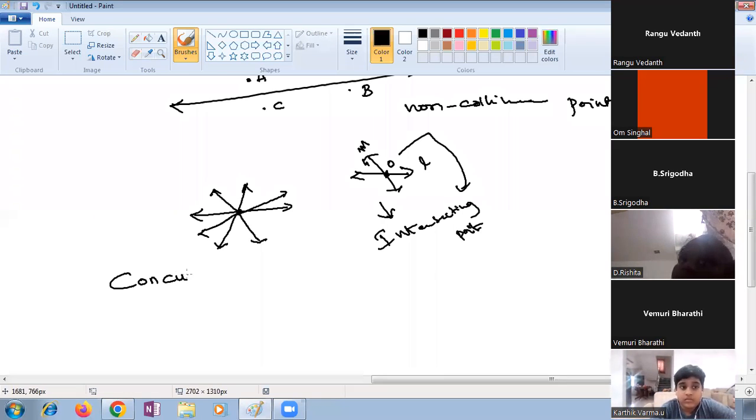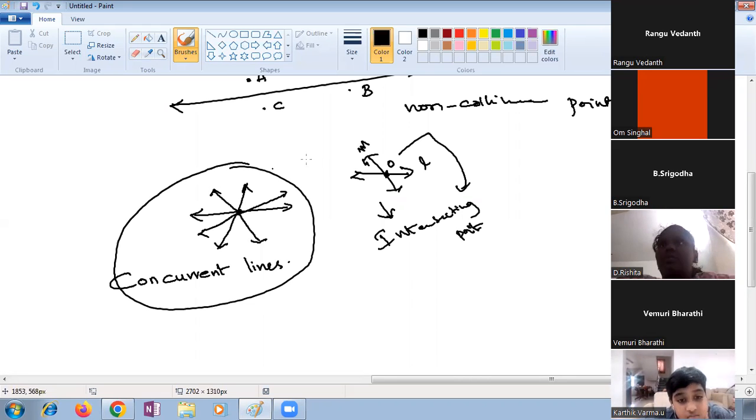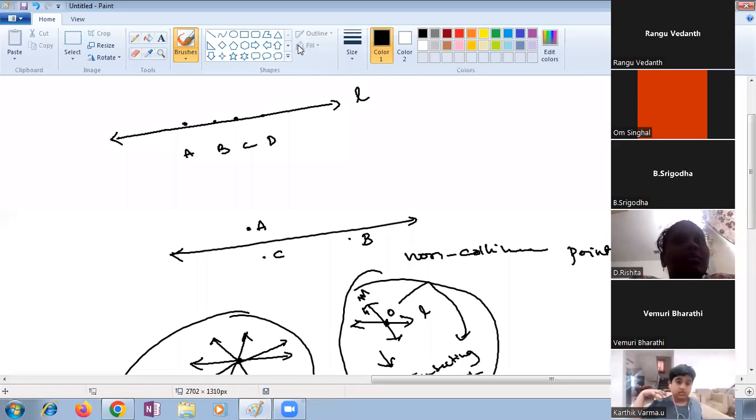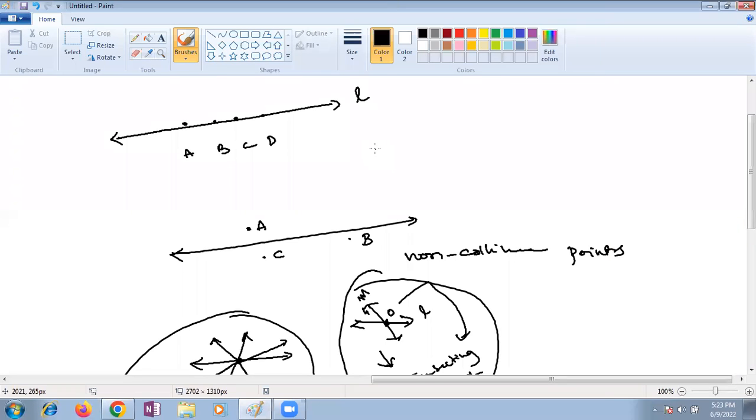Concurrent lines. This is also very important. This is separate. These are intersecting lines. These are concurrent lines. The one above is non-collinear points. The upper one is collinear points. And the one above that was intersecting and parallel lines.